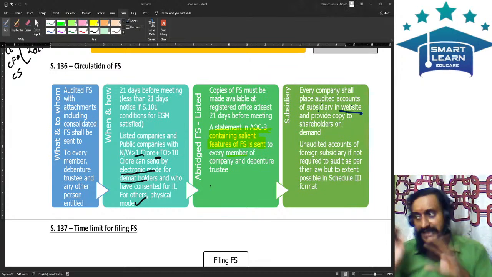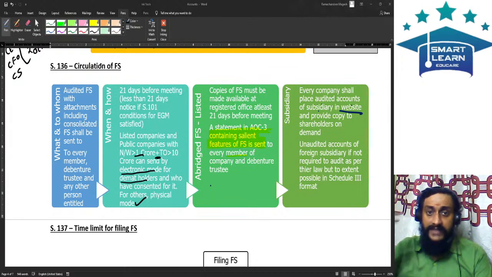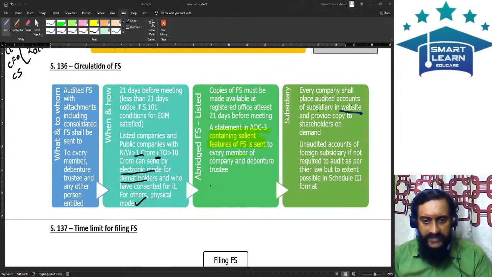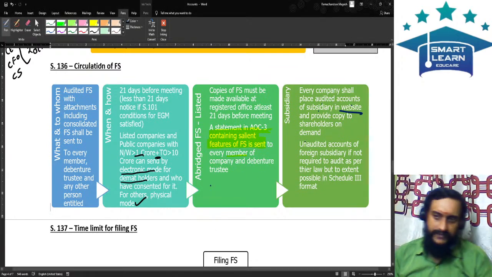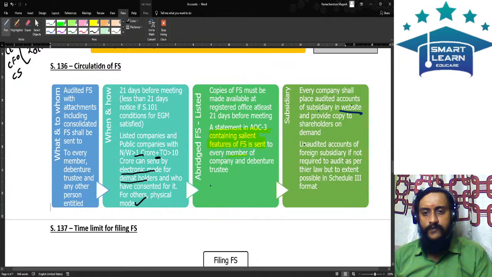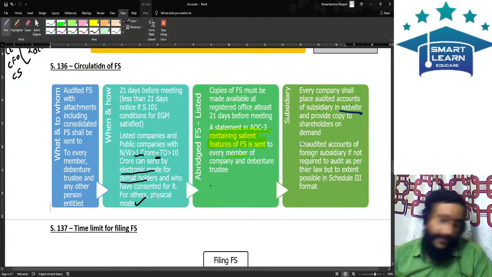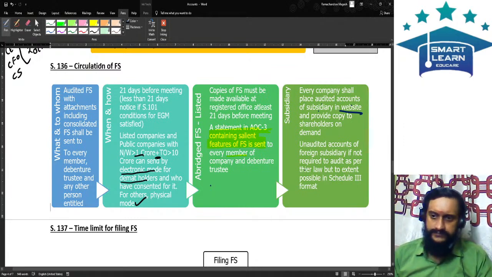In addition to this, I need not send, but I will post on my website my subsidiaries' audited financial statements. And I will provide a copy to the shareholders on demand. If any shareholder says, I want a copy of the subsidiaries' accounts, you should provide it on demand. But until then, if you just post it on the website, it is sufficient.